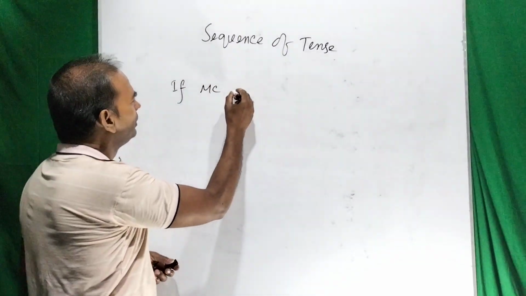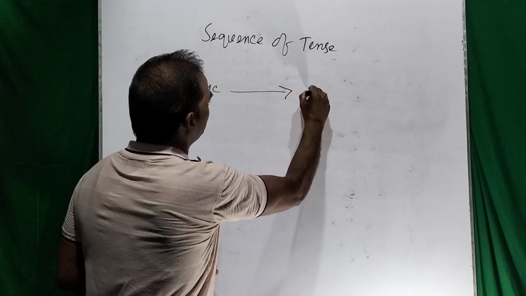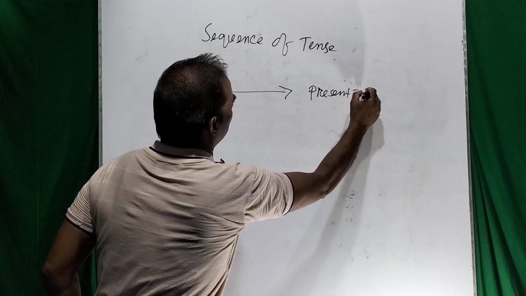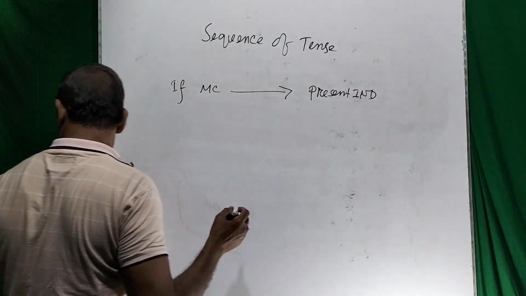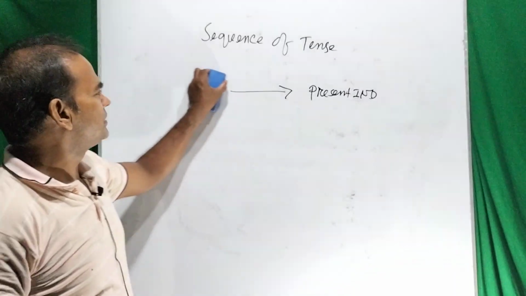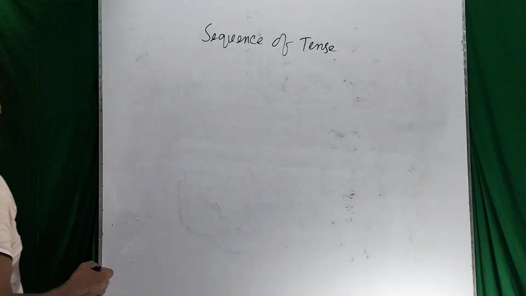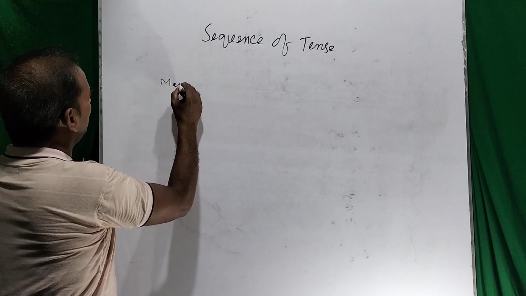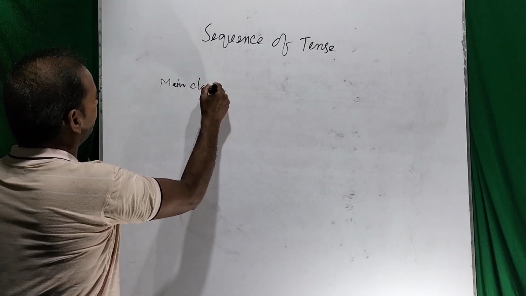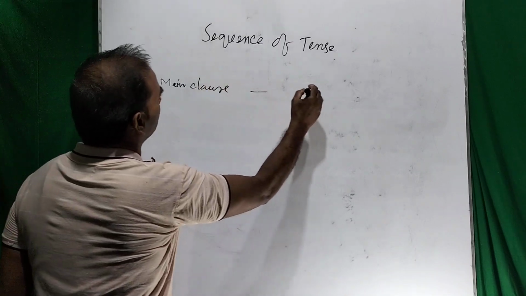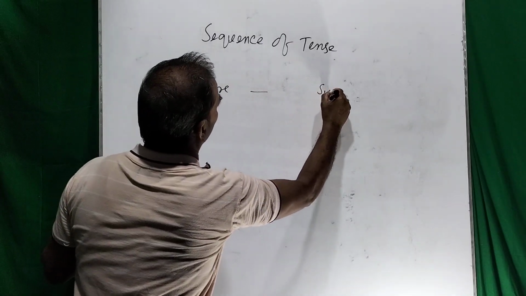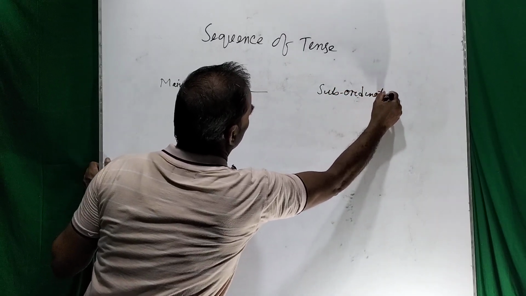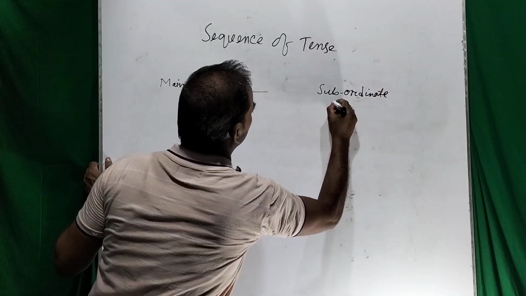And in this context I would like to tell you that if the main clause, MC, is present indefinite, I would like to show you this according to the chart. Please try to understand. Main clause, subordinate clause.